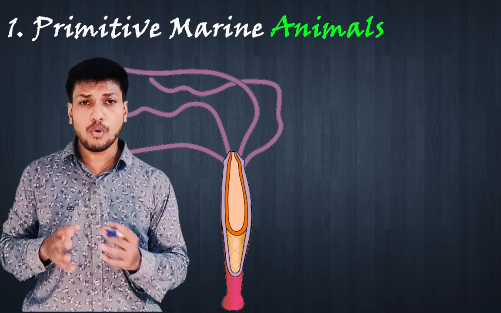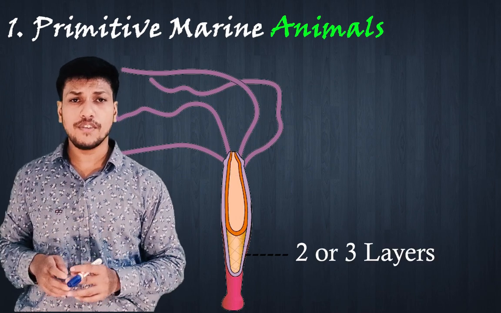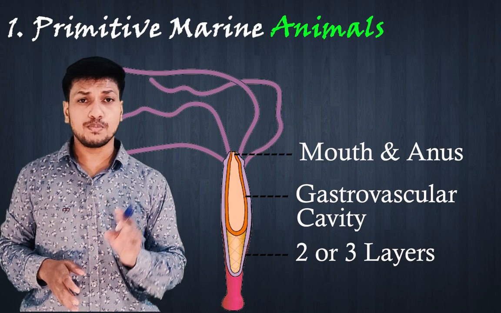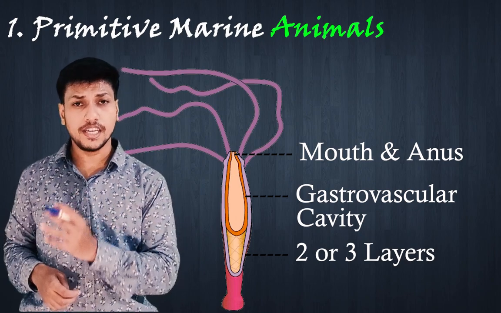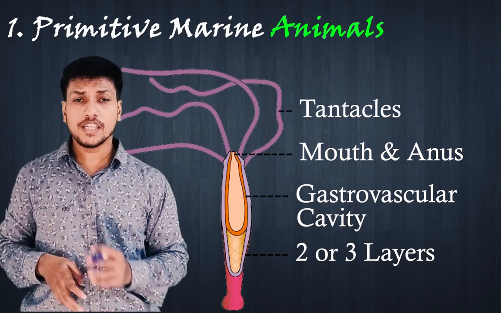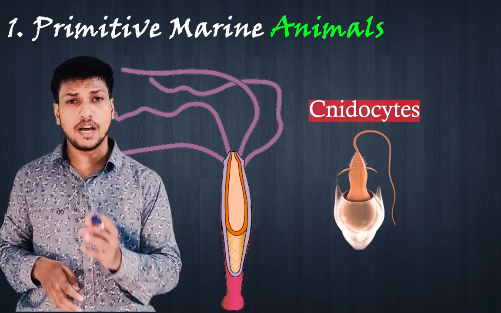Cnidarian bodies consist of 2 or 3 layers, a gastrovascular cavity and a single large opening. This opening serves as both mouth and anus and is usually surrounded by tentacles. Coelenterates have special stinging cells known as cnidocytes or cnidoblasts.